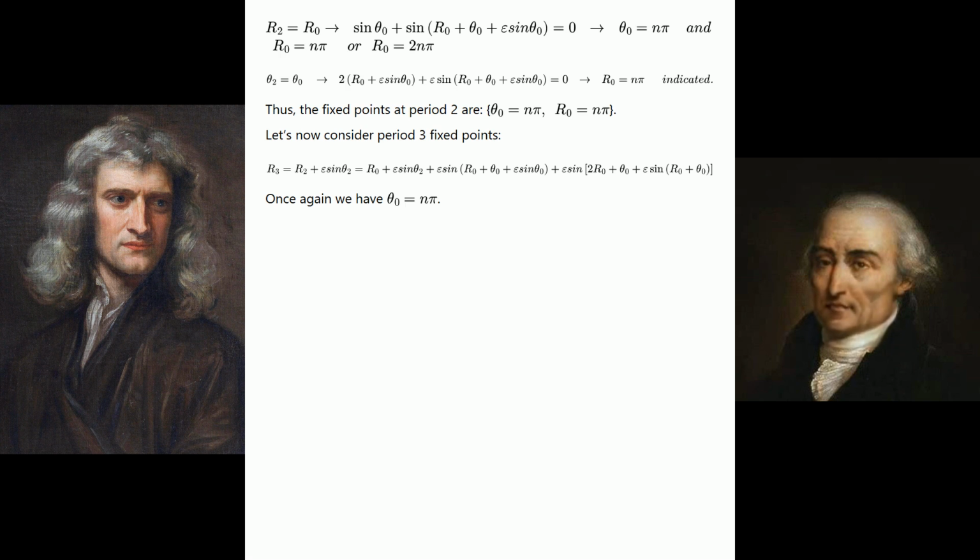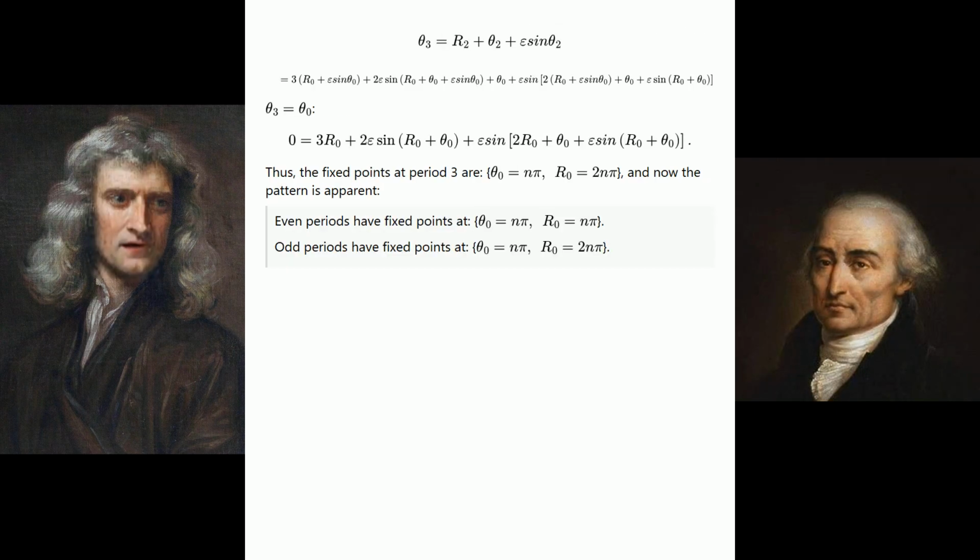Once again we have theta sub 0 equals n pi. See the equation shown. Theta sub 3 equals theta sub 0. See the next equation. Thus, the fixed points at period 3 are theta sub 0 equals n pi, r sub 0 equals 2n pi.